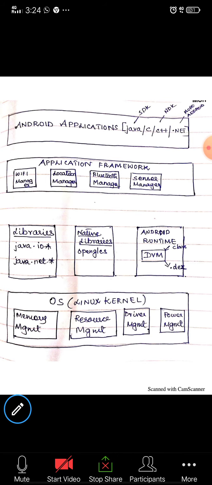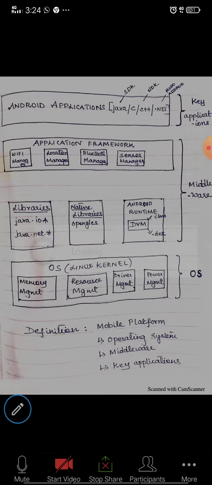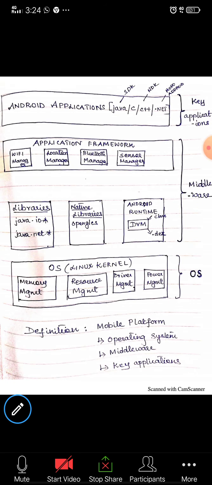Okay, fine. Let us recollect the definition of Android. Android is a mobile platform which has an operating system, middleware, and key applications. Am I right?